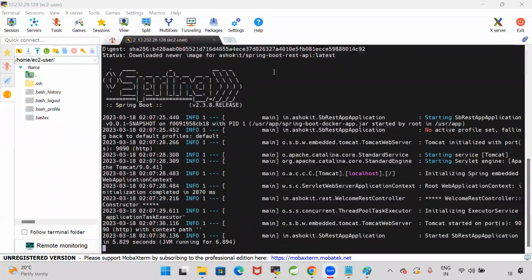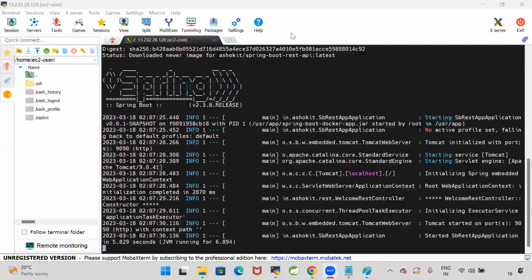That's enough for now. We need to create a Docker file. First, we need to understand the Docker file. Then we will see how to create our own image, how to run that image, and how to access that application outside of this machine. Everything we will discuss. I just want to show you how to run the image. Is that clear for everyone?